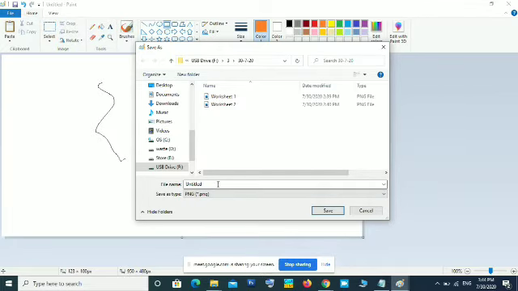Now what is the name that you want, or how do you want to get it from your computer storage? Once you have saved your image in a computer, if you want to take it back, you should be able to identify it. You should be able to know that file by something. For that we have to give a name. That is the first thing we have to give, the file name.